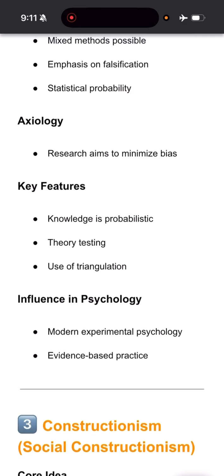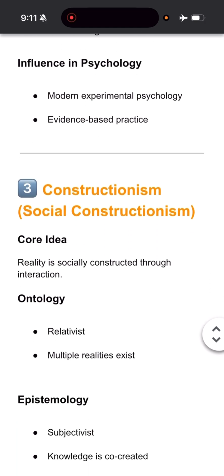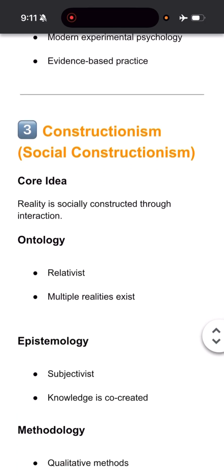Then the key features are that knowledge is probabilistic, provisional, not certain. And then we find approximate truth, not absolute truth. Methods used: triangulation, theory testing, evidence-based practice, and falsification. And it has influenced modern experimental psychology and evidence-based practice.